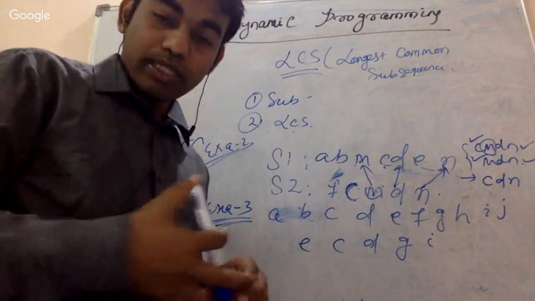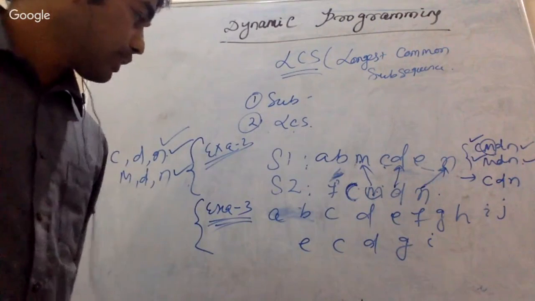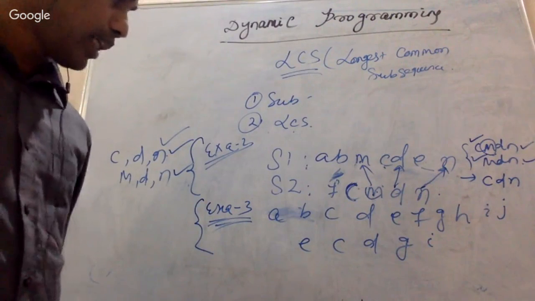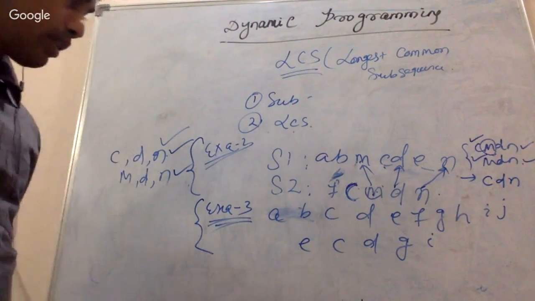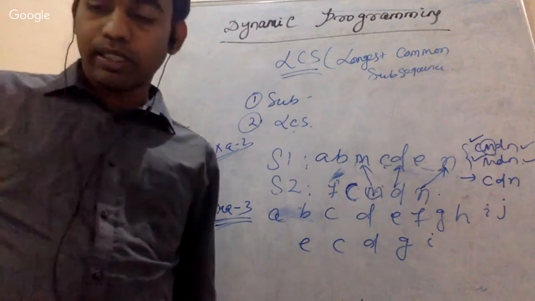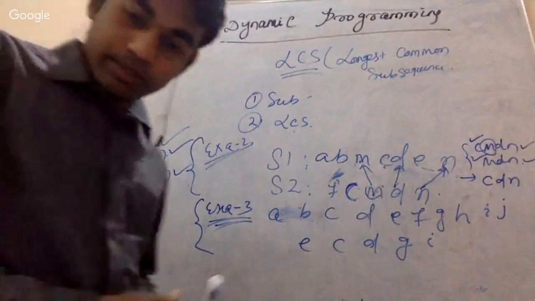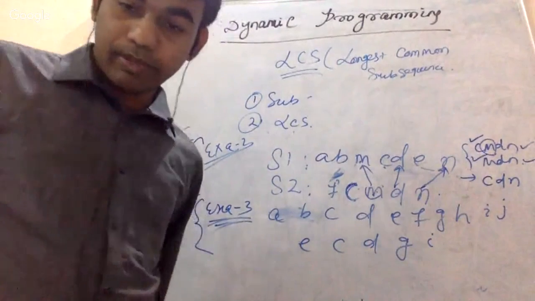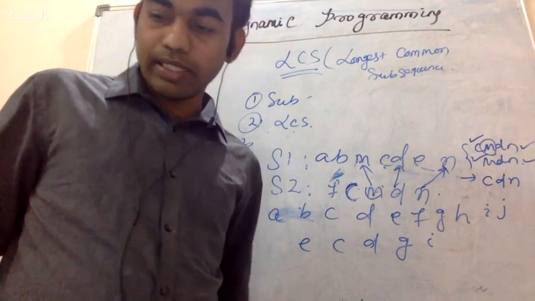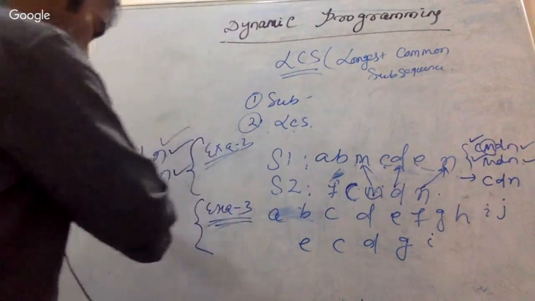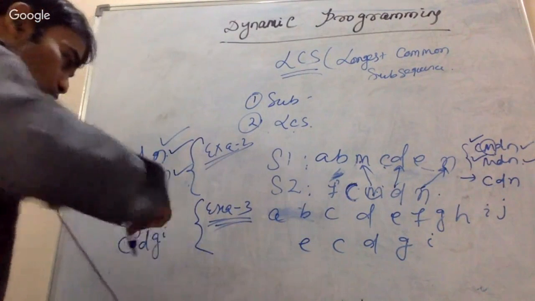People are saying CDGI. Yes, CDGI, that is one solution. Just write it down. And EGI, yes, right. So there will be EGI and CDGI, so there will be two subsequences.